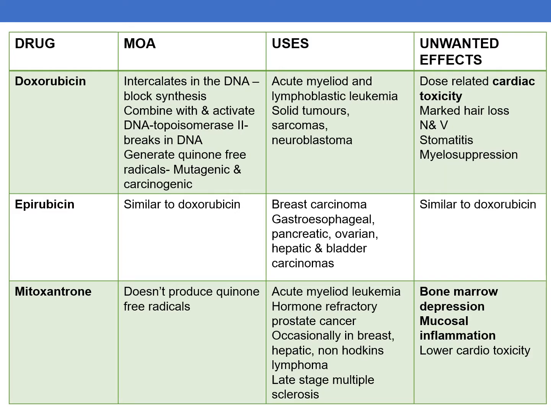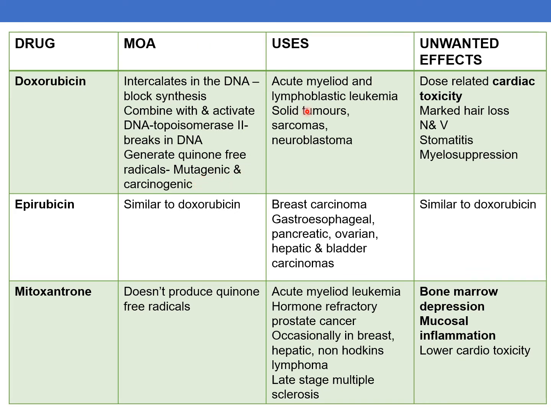The overall summary of antibiotics: the first drug is doxorubicin. The mechanism of action is that it intercalates in the DNA and blocks the synthesis, combines and activates DNA topoisomerase 2, causing breaks in DNA. One more important point is that doxorubicin may generate quinone free radicals, which are mutagenic and carcinogenic.